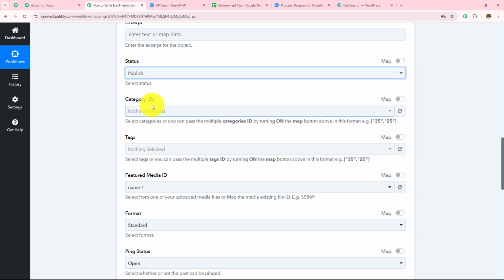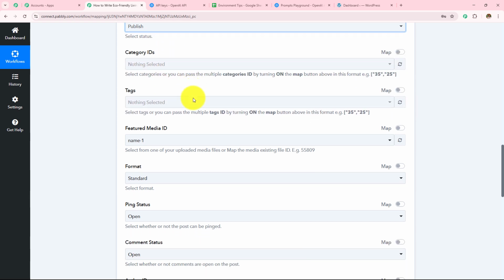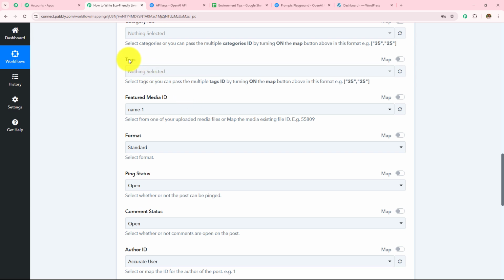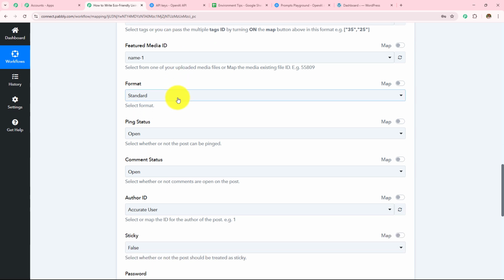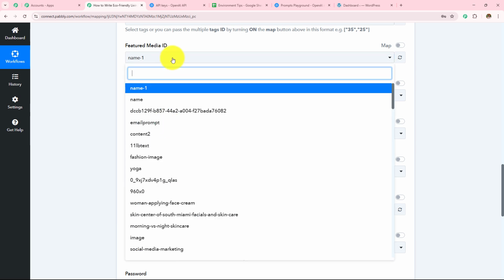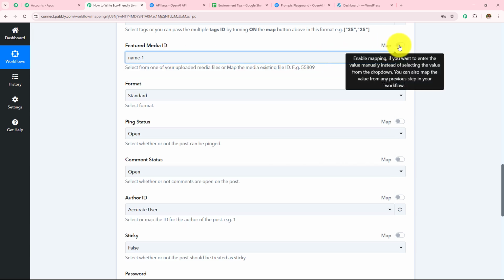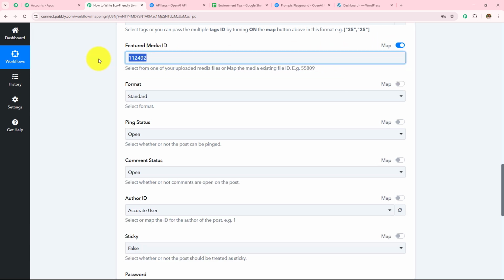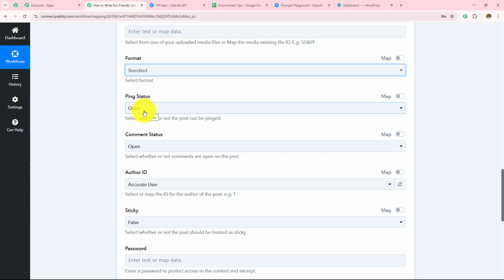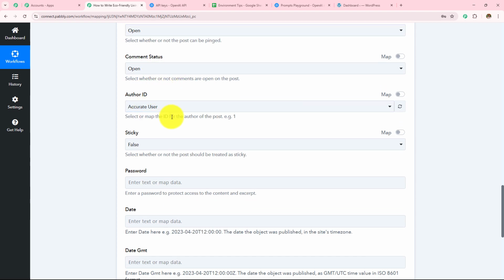The status remains publish. I'm not going to enter this category IDs. I'm going to skip this. The tags are also not required fields, so I'm going to skip this. In this featured media ID, I'm not going to select this, otherwise this will become static and it will keep posting on all of my posts. So I'm going to turn on this mapping button and then I'm going to remove this featured media ID. In the format, I'm going to select this as standard. The ping status remains open, the comment status remains open.